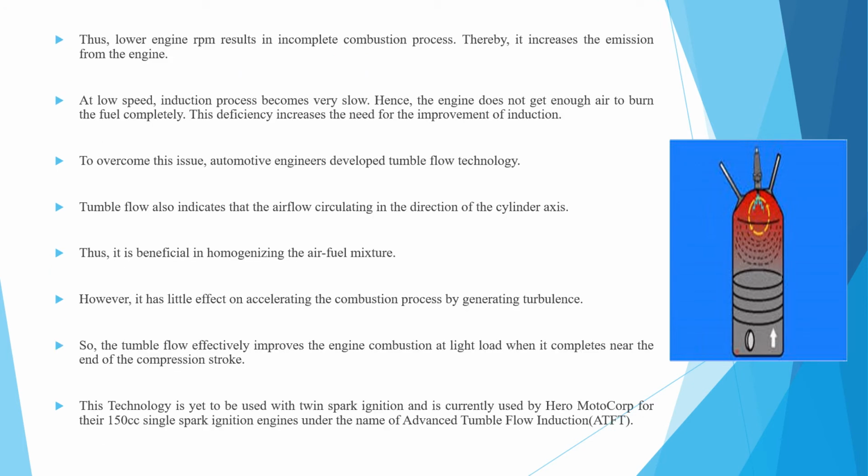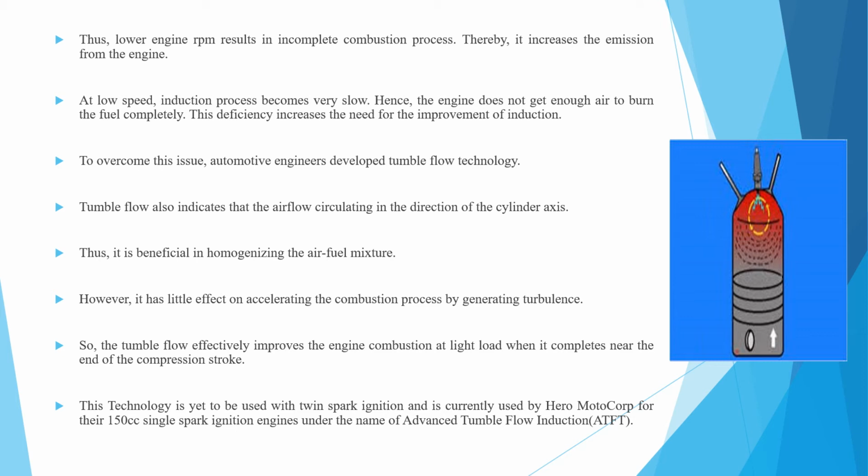Thus, as the bike's average speed is 20 to 30 km per hour, the lower engine RPM results in an incomplete combustion process, thereby increasing the emission from the engine.